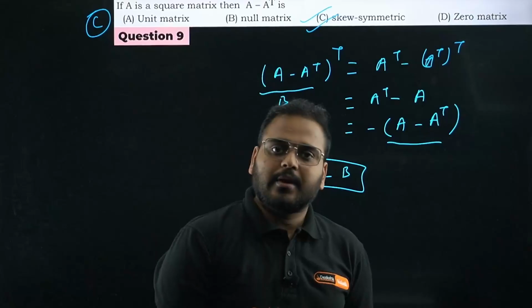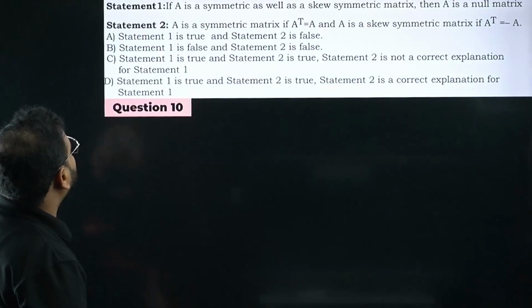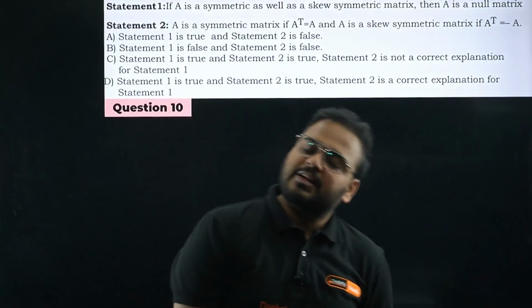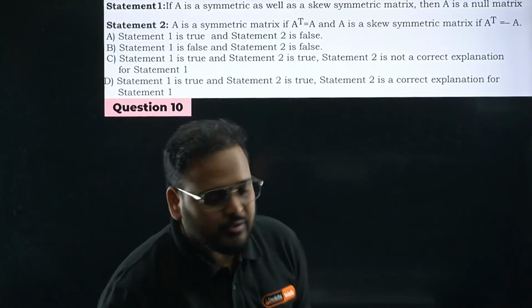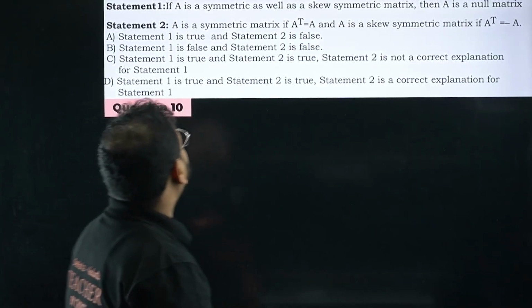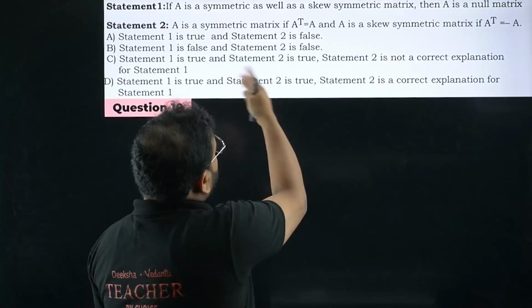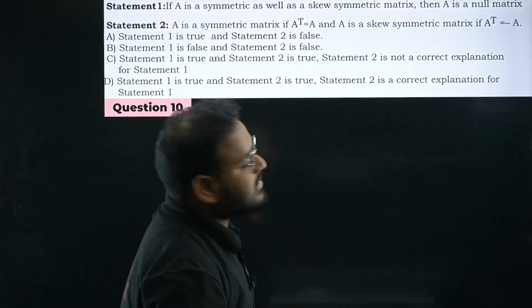Good question. Let's move on to question number 10 now. Statement based question. As I said, I have taken few. You can again enjoy these questions right now. Learn this question from here. Based on the same concept, A is symmetric as well as skew symmetric matrix, then A is null matrix. Check this out.